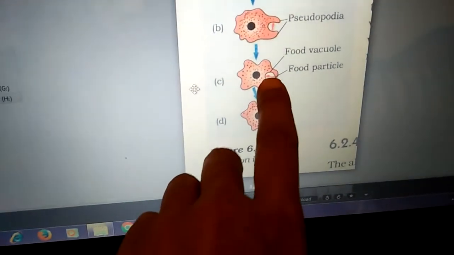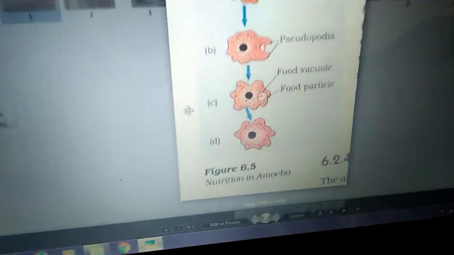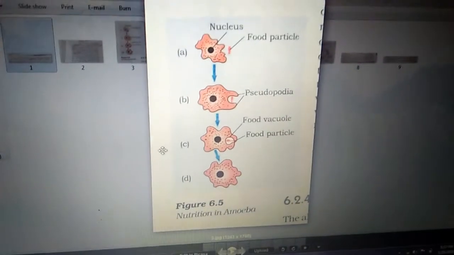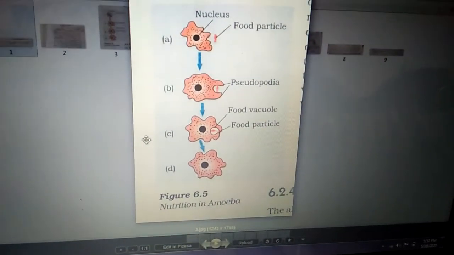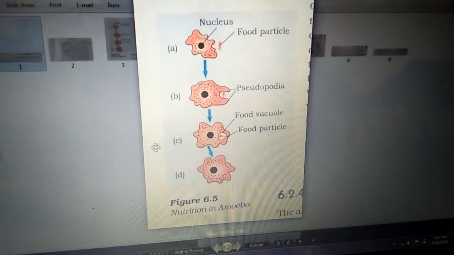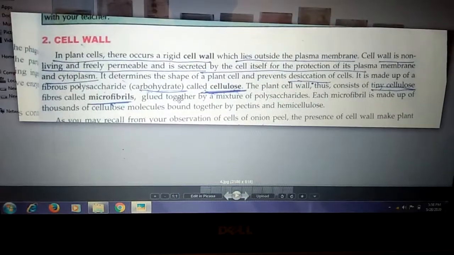Now a vacuole is formed. This vacuole is called the food vacuole, and then that food material gets digested inside the body of the amoeba. So this process is phagocytosis. The example is amoeba taking food inside the body. Here solid food material is taken inside, so it is phagocytosis.